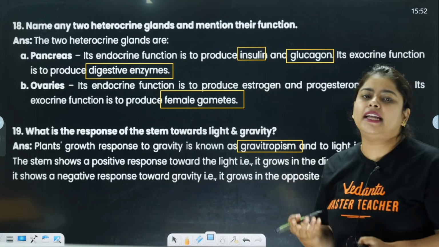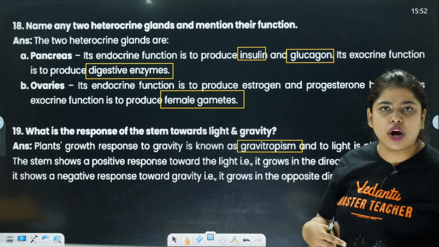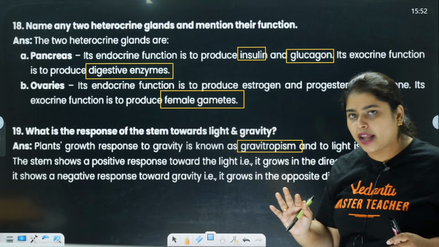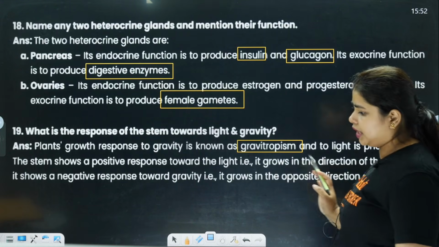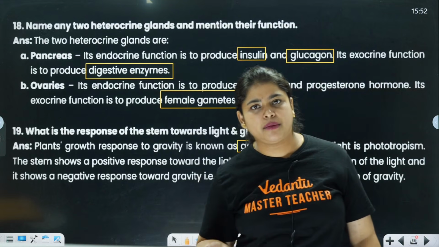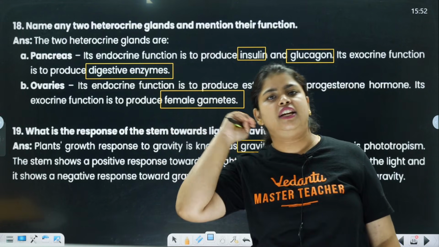Means what? Negative. It's not reacting the way it wants. It's reacting according to the light. Towards gravity, it grows opposite to the direction of gravity. Opposite to the direction of gravity means what? It should grow down according to gravity, but it is growing towards the light.